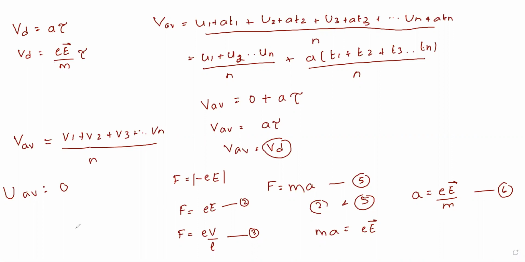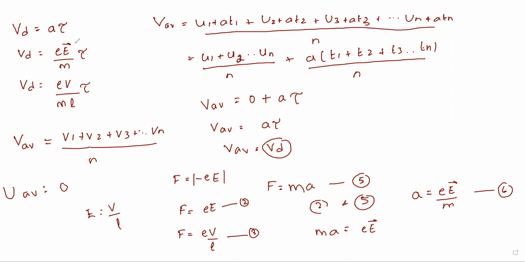See, in the beginning I had written the value of E. E is equal to what? V by L, where V is the potential difference across the conductor and L is the length. Same thing, the third way of expressing drift velocity: substitute the value of E. This is eV by m into L, into tau. So these are the three forms of expressing the drift velocity.